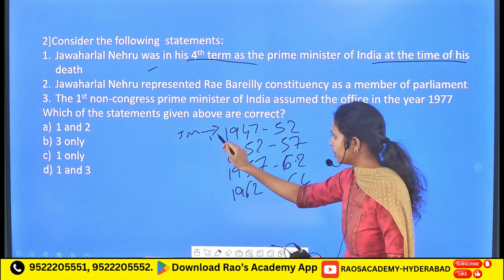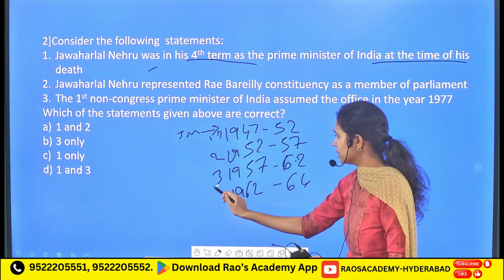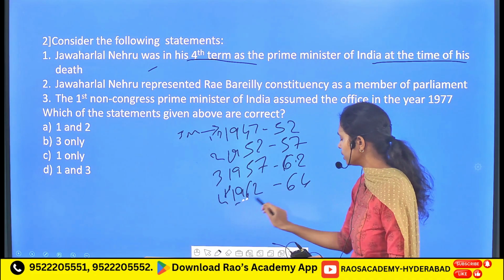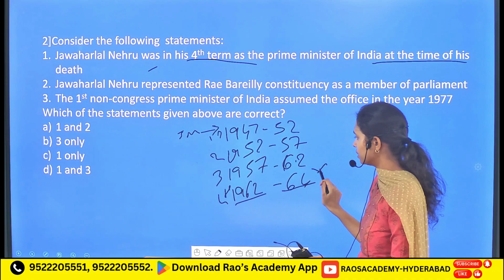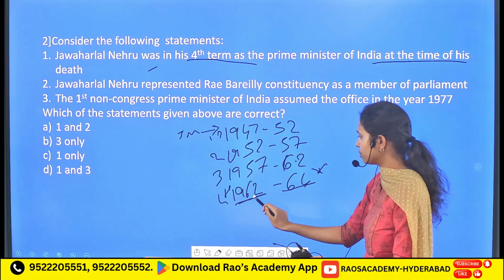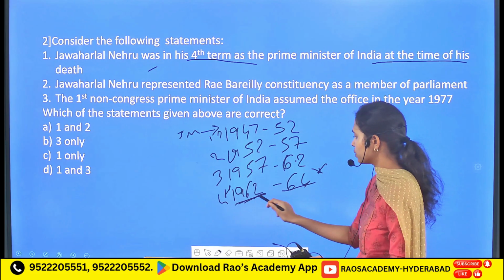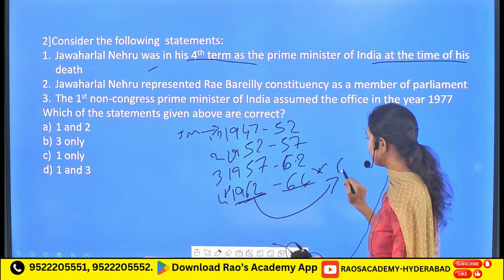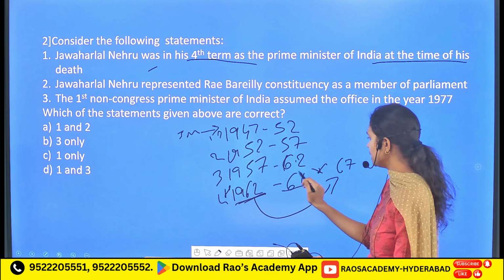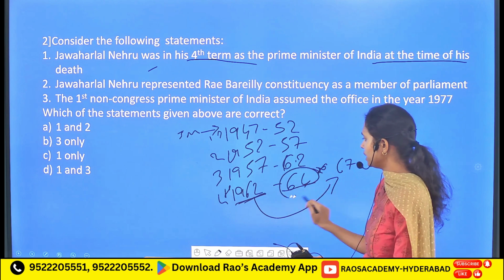So this is the first term, second term, third term, and again the fourth term. During the fourth term, he died. That is while ruling from 1962. Actually, he was to rule up to 1967, but he died in the year 1964.